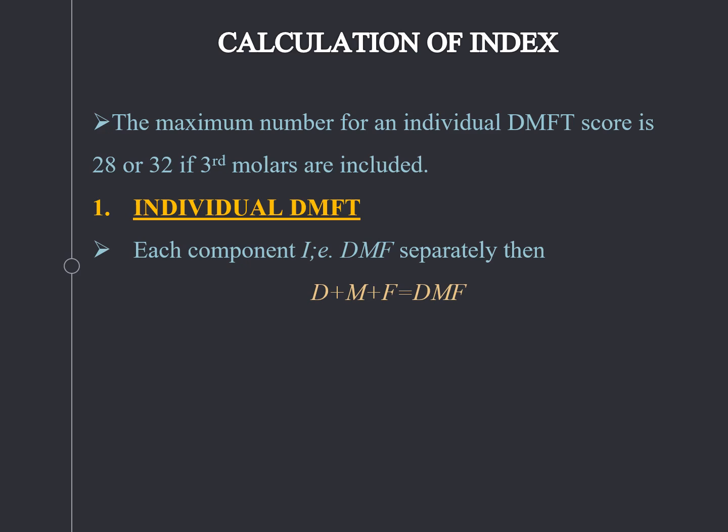In that WHO modification, the decay component has been taken into consideration and third molars have been included in the DMFT index according to 1987 given by the World Health Organization. The missing component is the same. Temporary fillings were considered as fillings in 1938, but temporary fillings are not considered as a filling component in the WHO 1987 modification. So these are the rules you should know.